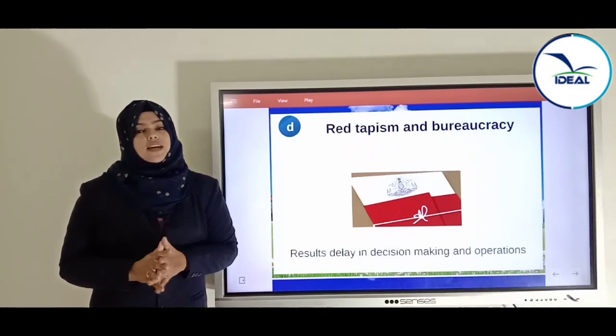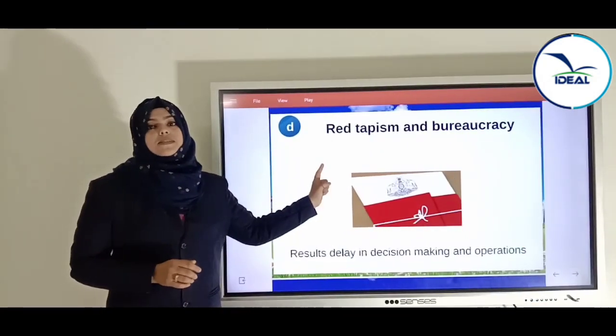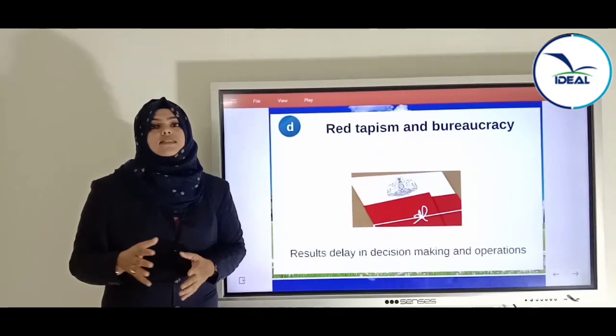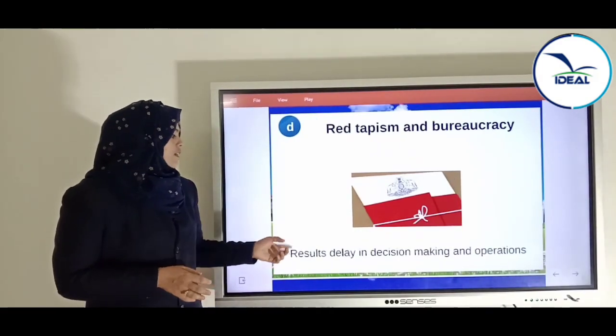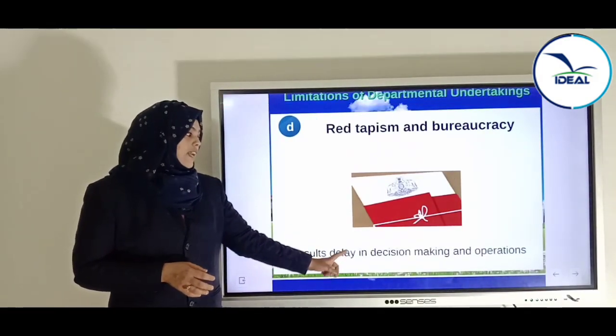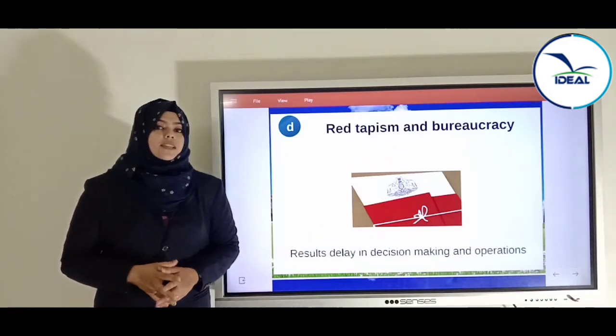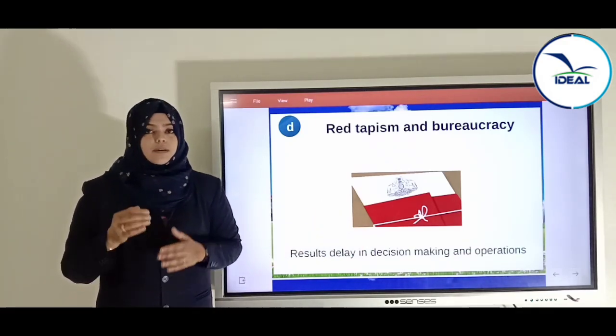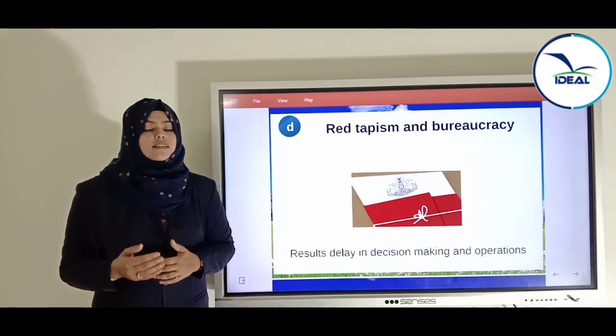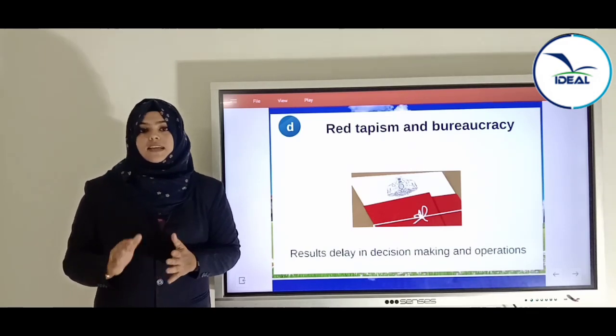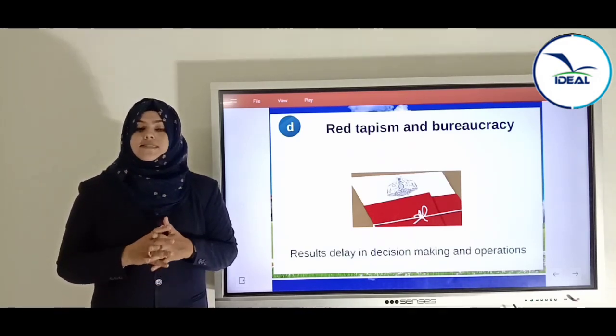That procedure is known as red tapeism. It results in delay in decision making and operations. Whenever we approach them, they will delay and the decisions are not taken in the correct time.